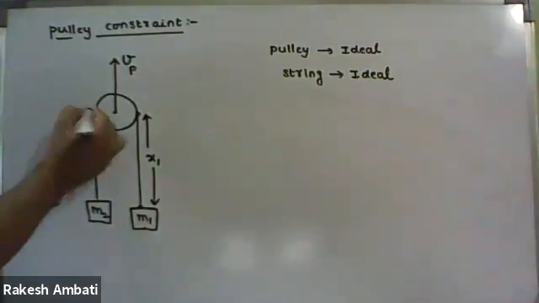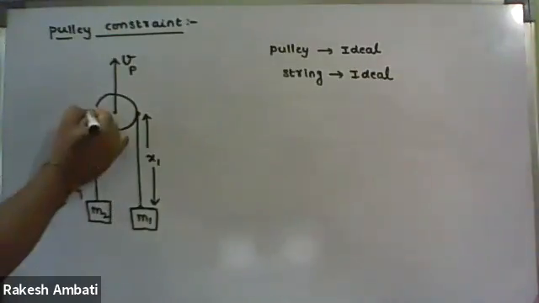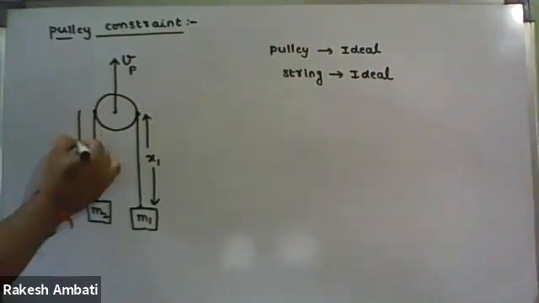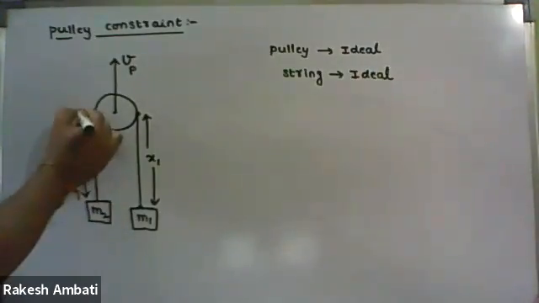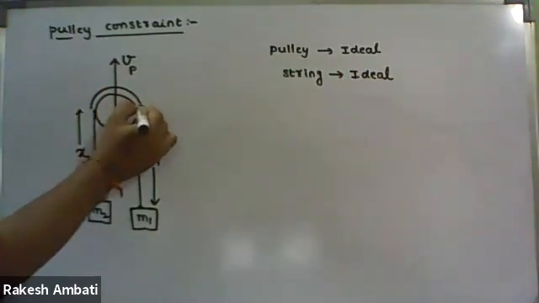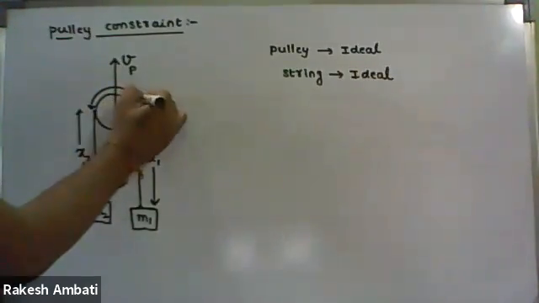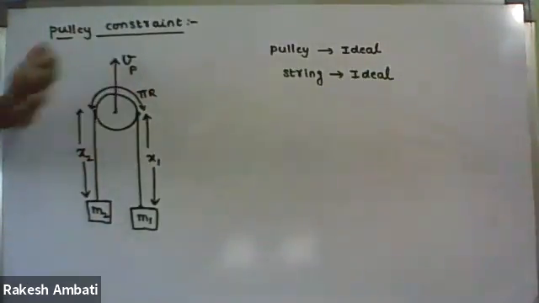In the same way, from this point to the block, let this length of the string be x2. Then the length of string over the pulley is pi r, where r means the radius of the pulley.